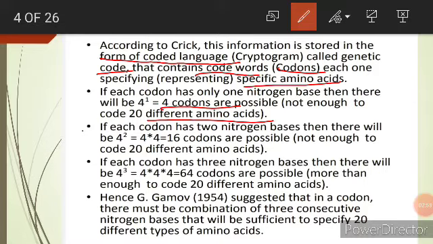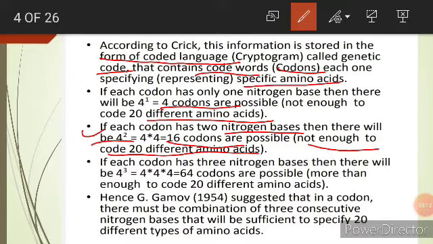If each codon has 2 nitrogenous bases, then there will be 4 squared, 4 into 4, 16 codons. That is also not enough, because 20 amino acids are required for the synthesis of proteins.